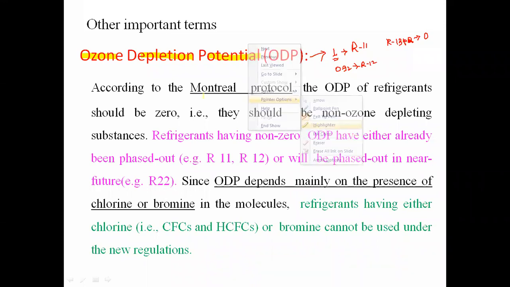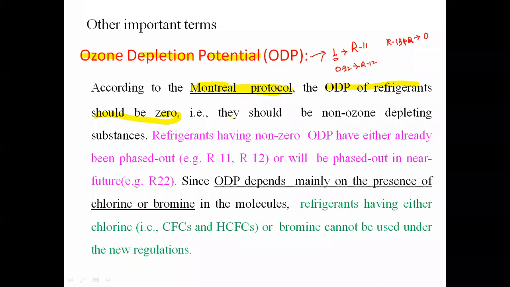So here, if I read this, according to the Montreal protocol. So this is one protocol. According to this Montreal protocol, all the CFC type of refrigerants are being banned in India. Why? Because of the ozone depletion potential. So according to the Montreal protocol, the ODP value of whatever refrigerant we are using should be equal to 0. That means it should not deplete any ozone molecule. 0 ODP value म्हणजे काय? त्या ठिकाणी क्लोरीन ऍटम अब्सेन्स आहे आणि क्लोरीन ऍटम अब्सेन्स असल्यामुळे काय होणार आहे? त्या ठिकाणी ओझोनचं डिप्लेशन होणार नाही.